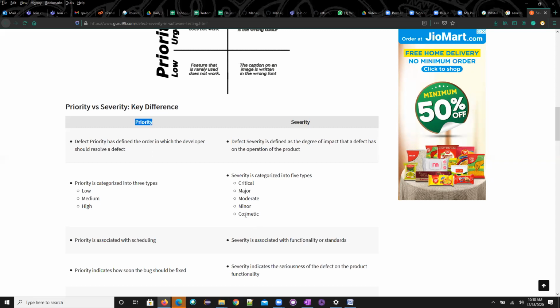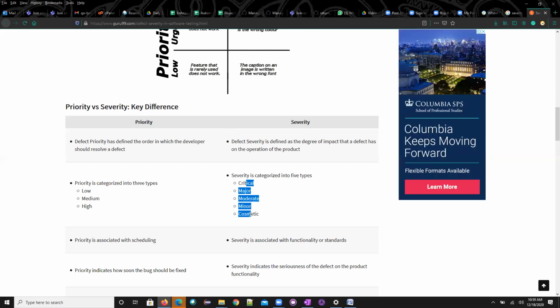And guys, this is not standard across organizations. An organization may have just critical, minor, cosmetic. And a few organizations will have high, medium, low, as Shiva said. It is not like everyone should use this, but still this is the standard. When you are talking about severity, you define it in these five phases. When you are talking about priority, you talk about it in these three ways. But people might change it from organization to organization. Don't say that you saw high, medium, low somewhere and wonder why. This is a standard, but people change according to their convenience.